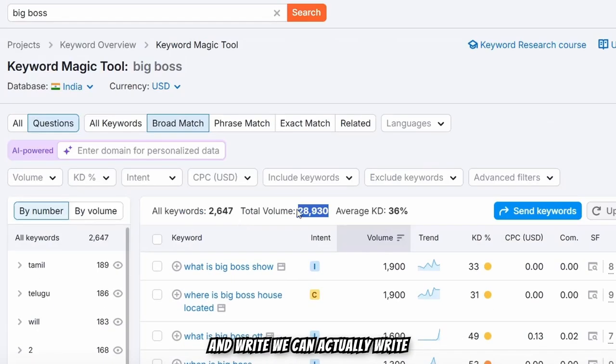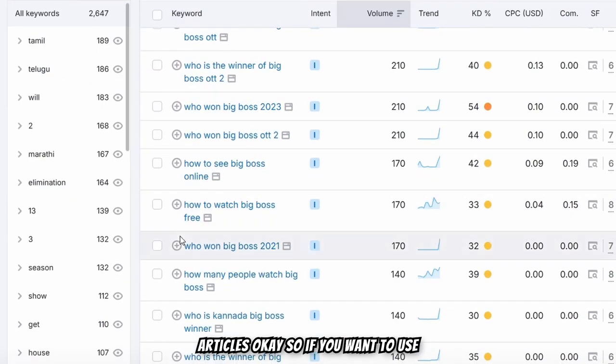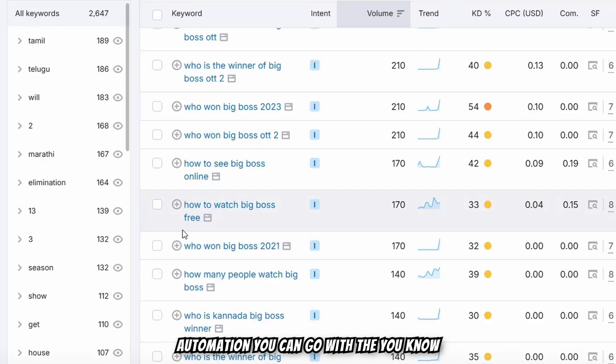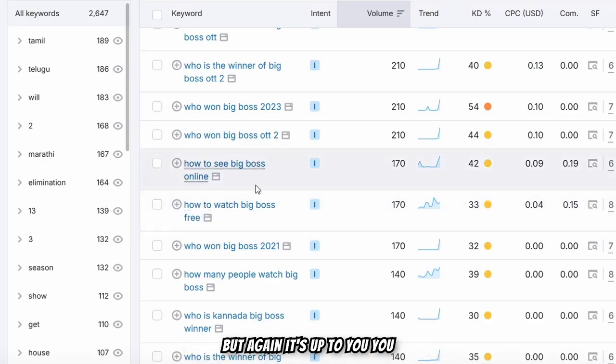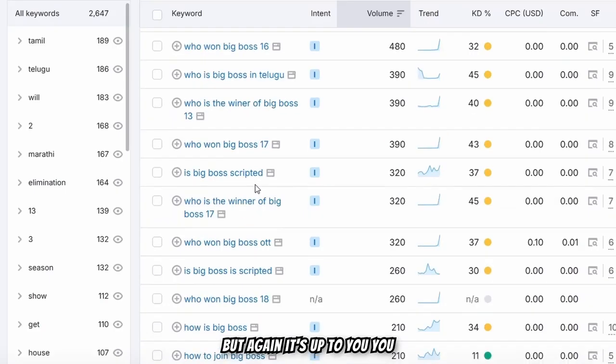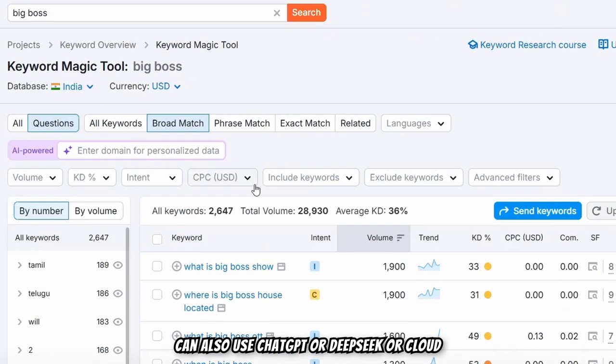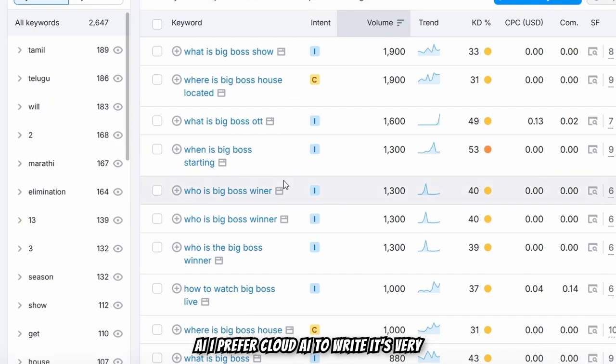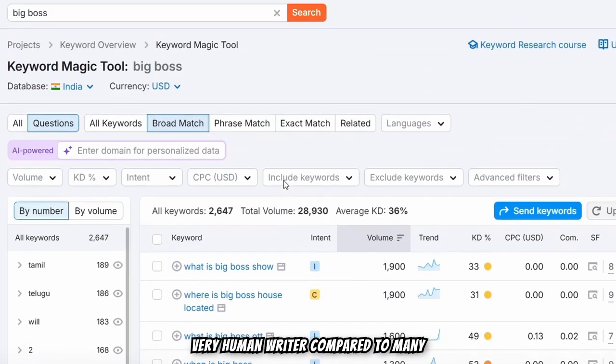We can actually write 28,930 blog articles. If you want to use automation, you can go with AI SEO writing tools. But again, it's up to you. You can also use ChatGPT or DeepSeek or Claude AI. I prefer Claude AI to write. It's a very, very human writer compared to many other AI bots.